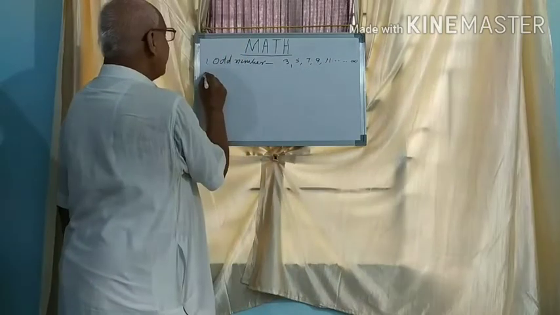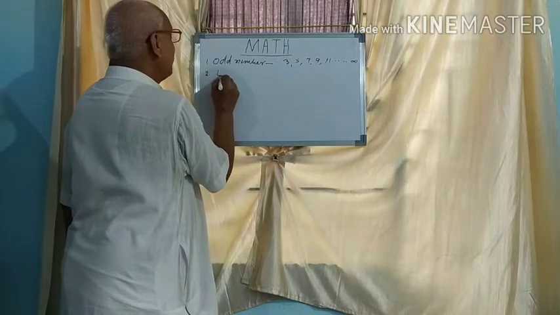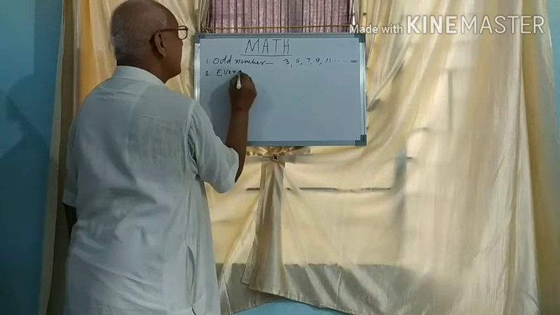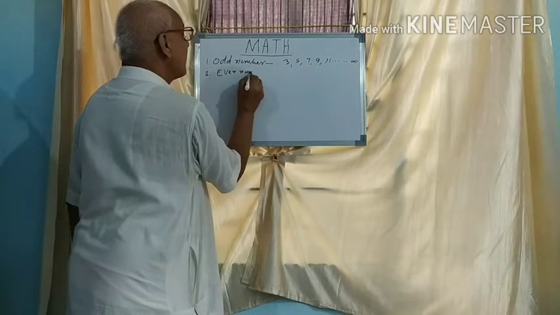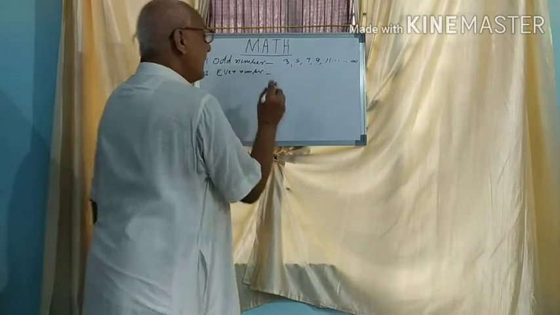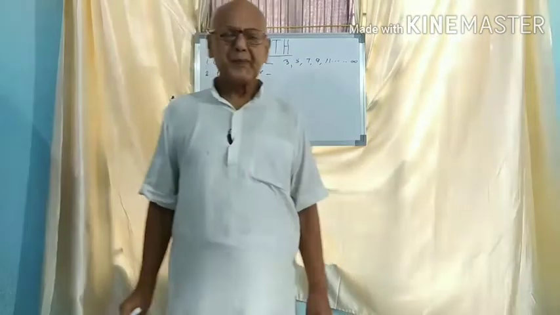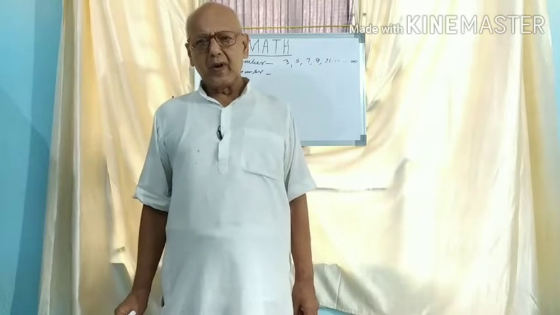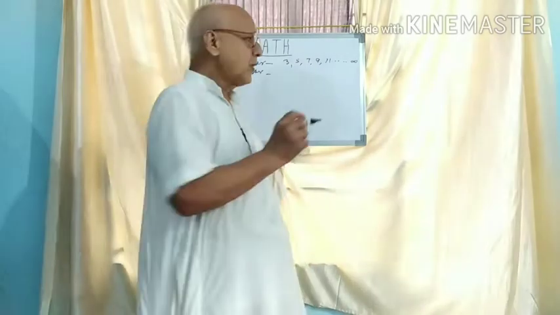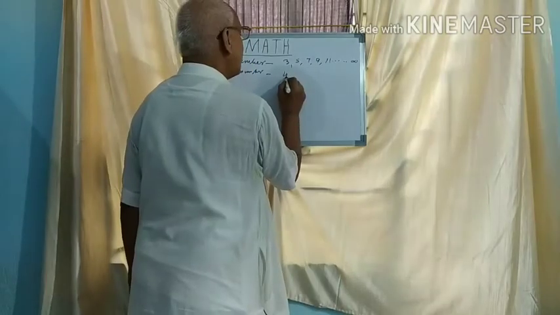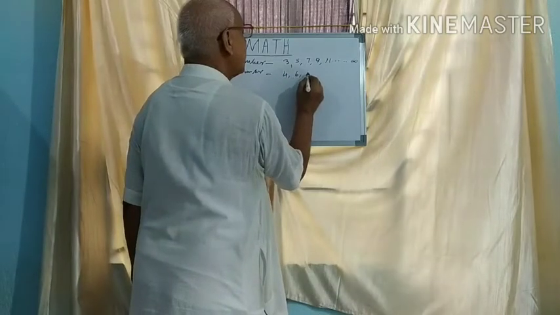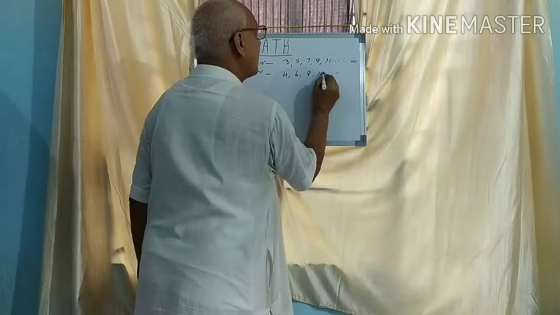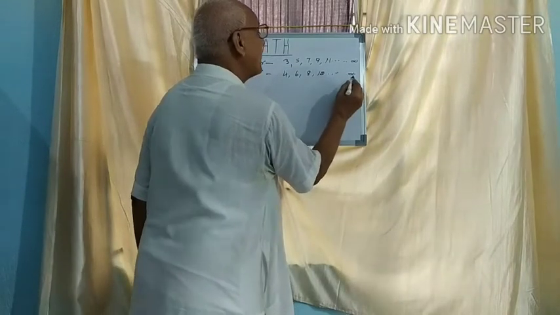The second is even numbers. Even numbers are exactly divisible by 2. For example, 4, 6, 8, 10 and so on up to infinity.